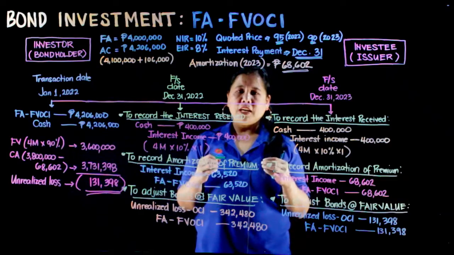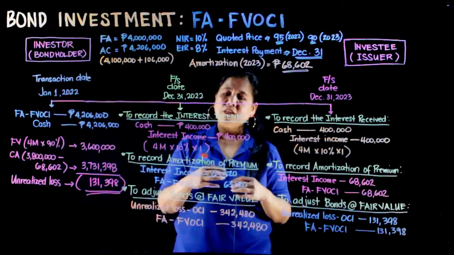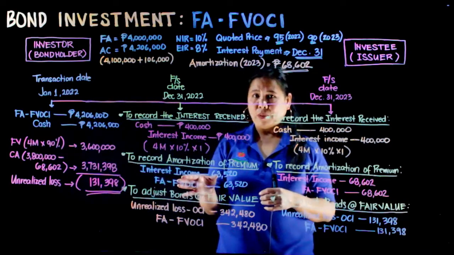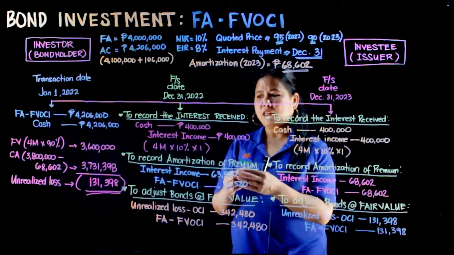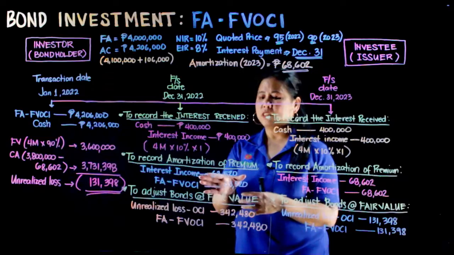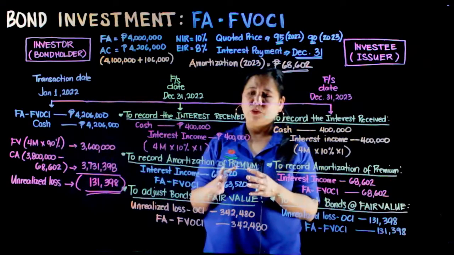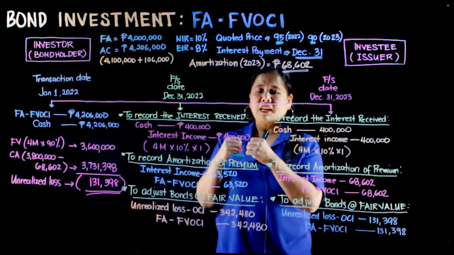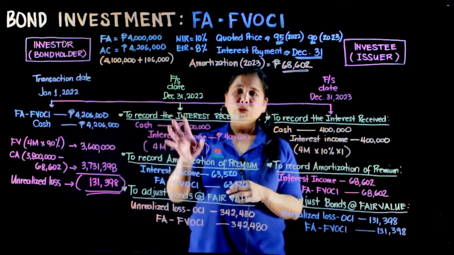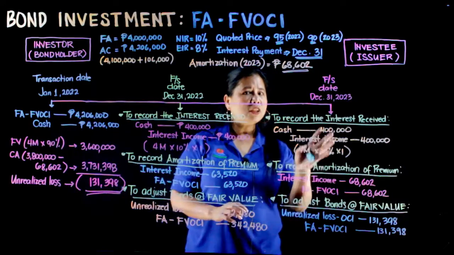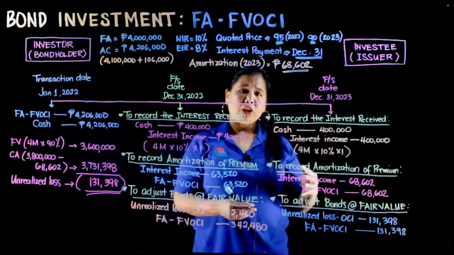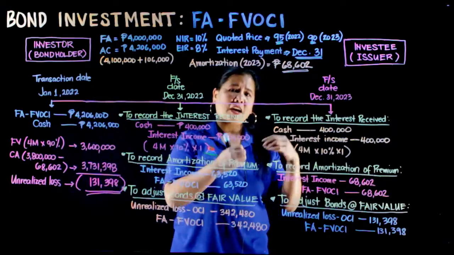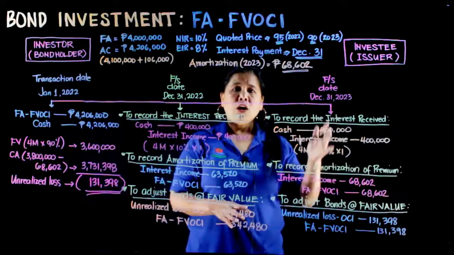Ina-amortize niya in a sense na binabawasan niya yung interest income na yan. Tumanggap siya ng 400,000, nag-recognize siya ng kanyang premium or loss na 63,520. Yan ang kanyang talagang kinita sa year 2022. Ganun din sa 2023. Yung tinanggap niya minus yung amortizations ng kanyang premium, yan talaga ang kanyang kinita dito sa year 2023.